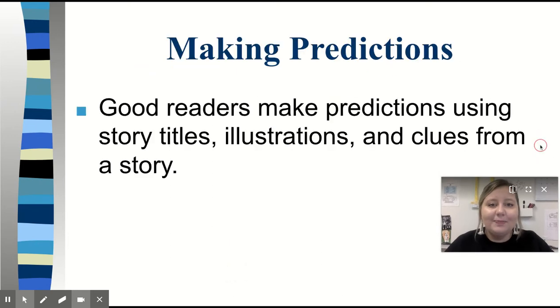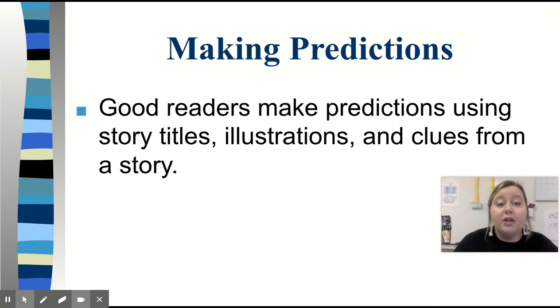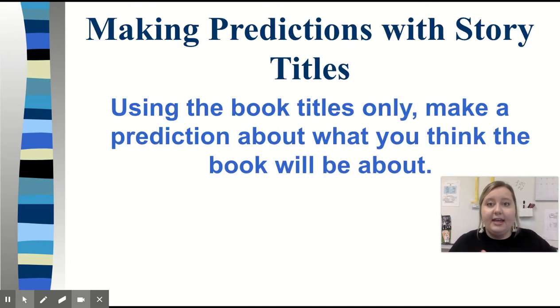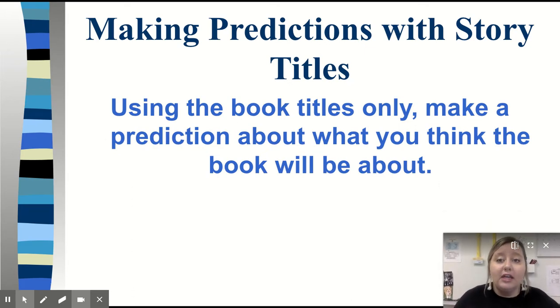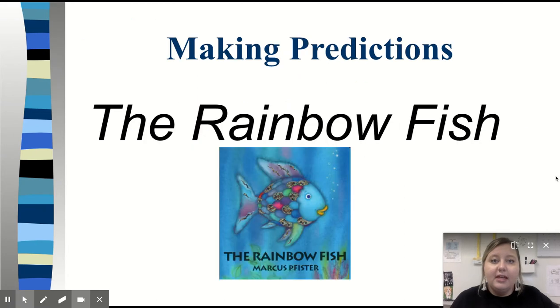Great job, guys. So good readers make predictions using story titles too. You can also use illustrations and clues from a story. Story titles are what the author gives us at the front of a story. It's that very front page. So let's make predictions with story titles only. For this next couple of things, we're going to just look at the cover of the story and think about what the book might be about. This one is titled The Rainbow Fish. Predict what you think this book may be about, only based off this cover.